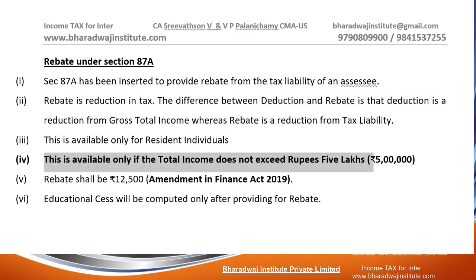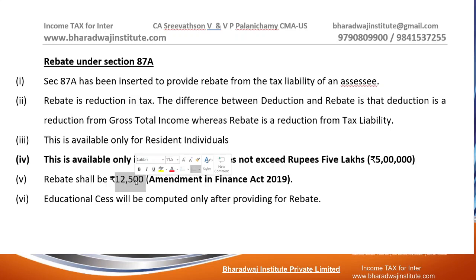Your income should not exceed 5 lakhs. If income is not exceeding 5 lakhs, then the maximum rebate that is available to you is 12,500 rupees. From the tax, you can deduct 12,500 rupees and pay the balance.